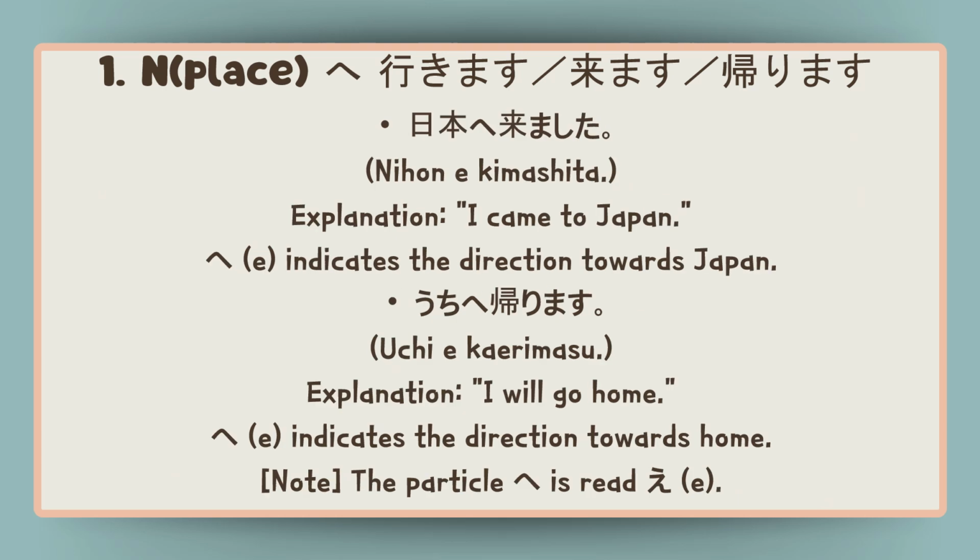Nihon e kimashita. I came to Japan. E indicates the direction towards Japan. Uchi e kaerimasu. I will go home. E indicates the direction towards home. Note the particle he is read as e.